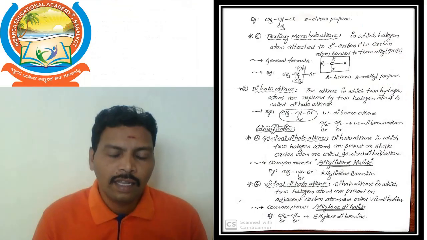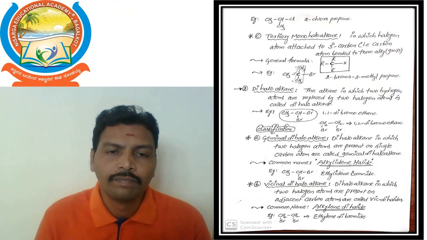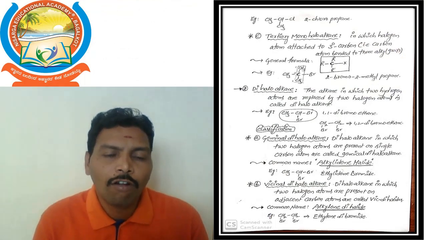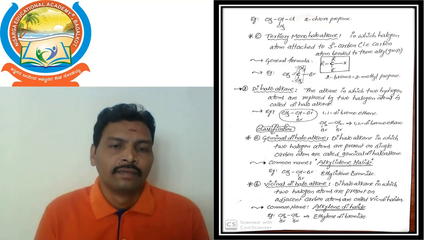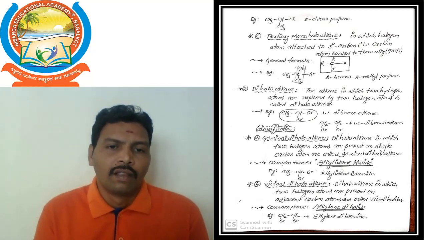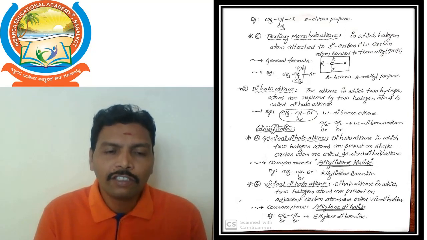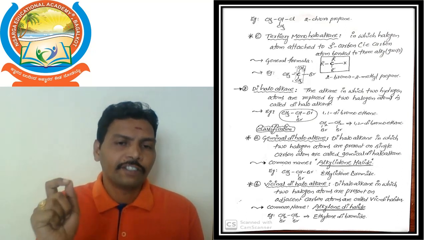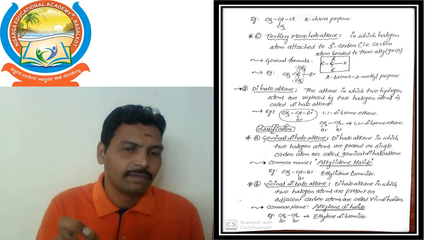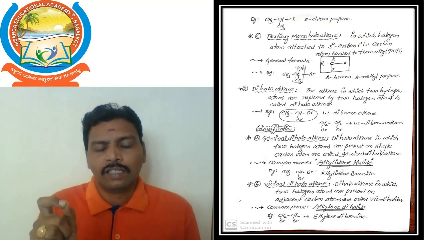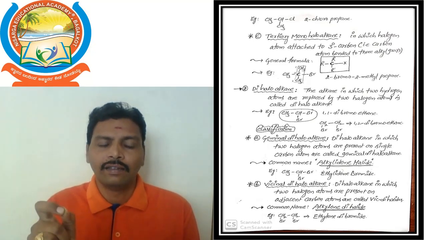Okay. Next, we will go to the tertiary monohaloalkane. A monohaloalkane in which the halogen atom is directly attached to a tertiary carbon is called a tertiary monohaloalkane.